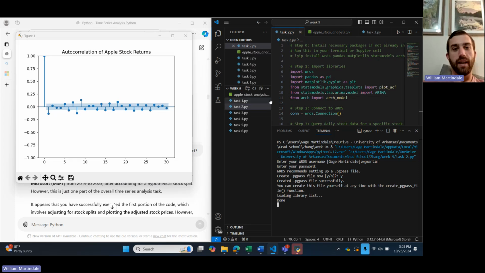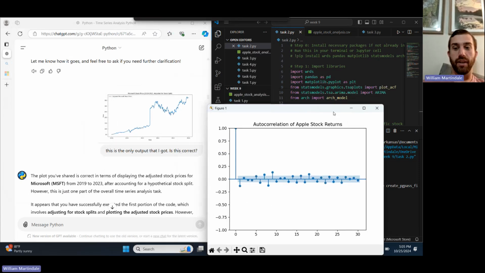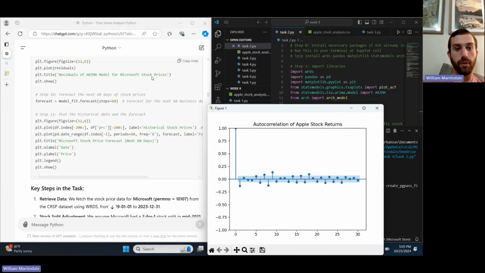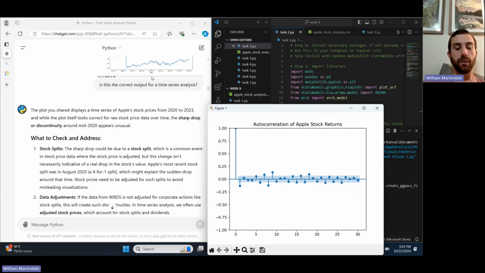It was pretty much from task 1, and everything that I was trying to do to get task 1 to work, all this conversation I was having, it gave me a task of finding the autocorrelation of Apple stock returns. So this is the plot that you get when I run this code, but it wasn't the task that I wanted ChatGPT to complete for me the first time around, but I decided to include it anyway for my second task.